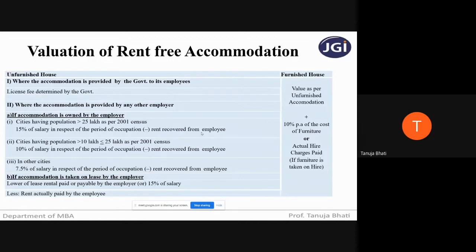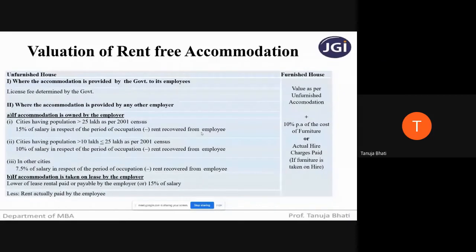When I say concessional, what does it mean? Suppose the rent of that accommodation per month is 1,500. As an employer, if I am charging only 200 rupees per month from the employee, that means I have given the employee that accommodation at a concessional rate.